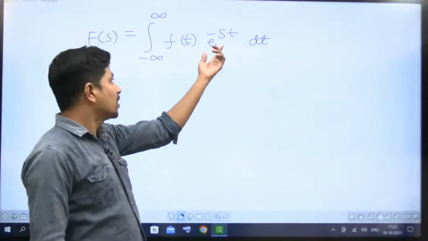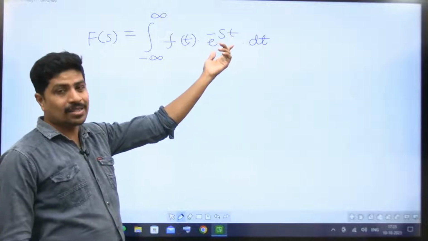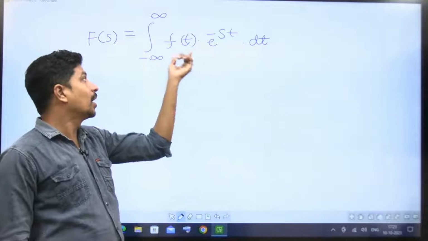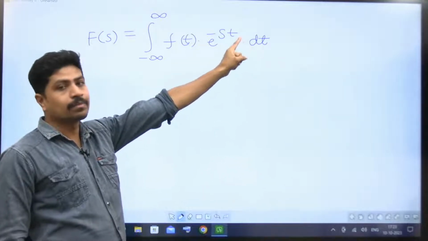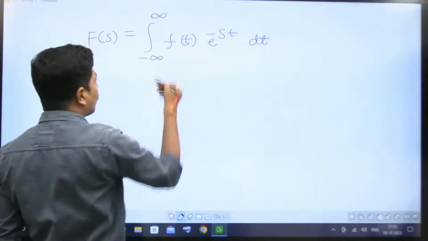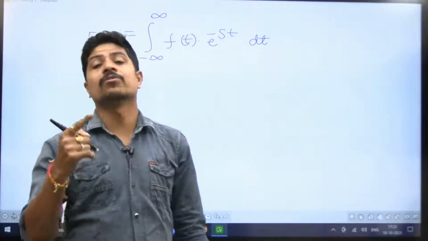You see, this e power minus st is called the kernel. s is the Laplace operator, and we are doing integration with respect to time. Then you're going to get the signal in the s domain, where f(t) is the signal. Integration limits are from minus infinity to plus infinity.